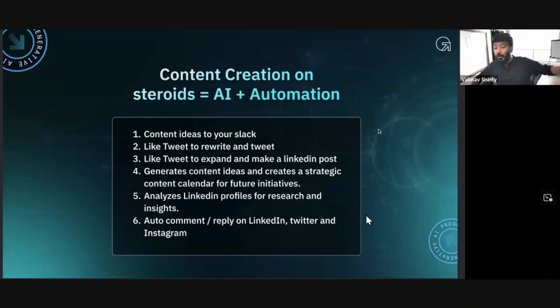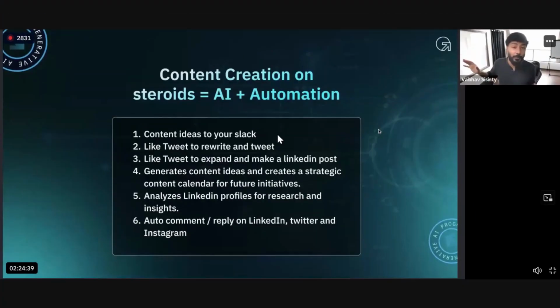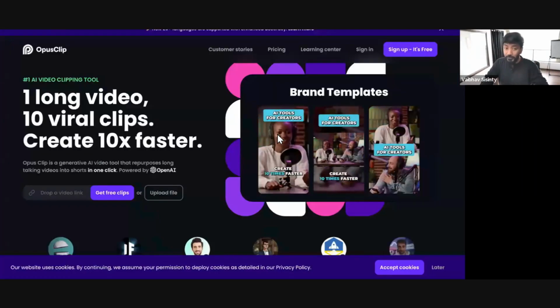You auto comment and reply on LinkedIn, Twitter, and Instagram, not by clicking buttons, but you just enter the profiles that you want to always comment on whenever they post. It'll automatically do that for you every time they post, or also for the comments that you get on your social media that you want to reply to. You can do all of these automations automatically. In fact, I'll show you one thing that we already do.